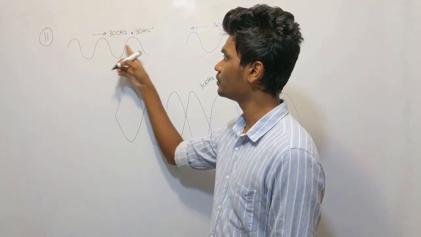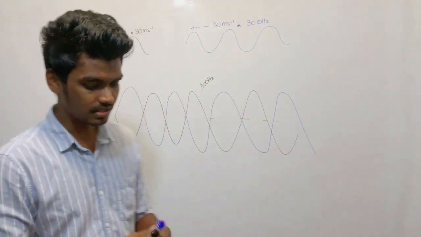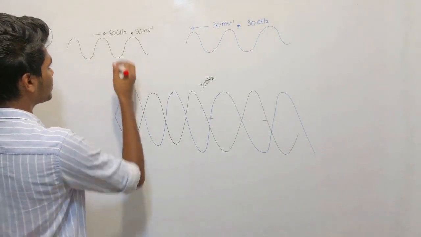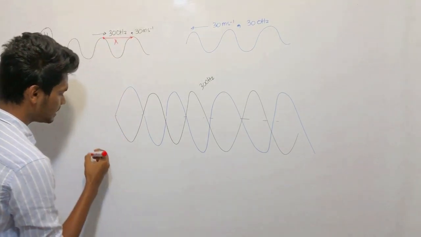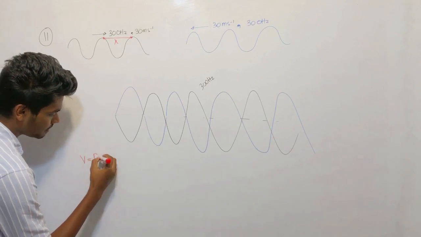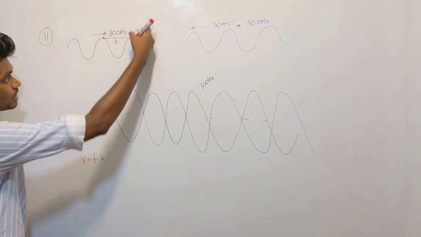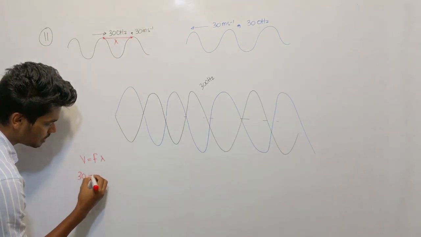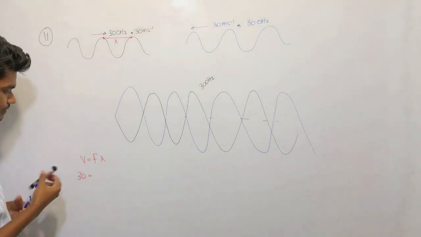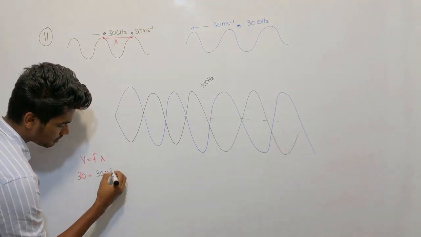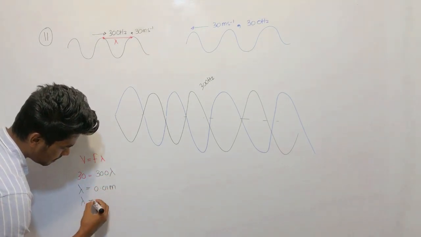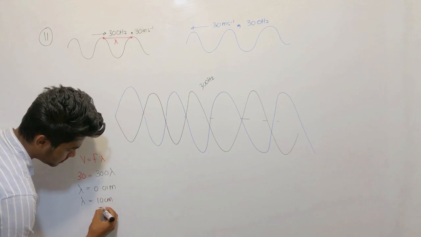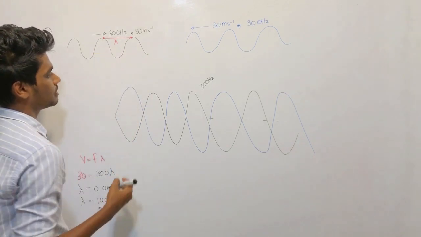And the lambda of the standing wave is also going to be the same as this lambda. Shall we find that lambda? From v equals f lambda. What is the speed of this wave? 30. What is the frequency? 300. Lambda is going to be 0.01 meters, which is 10 centimeters.